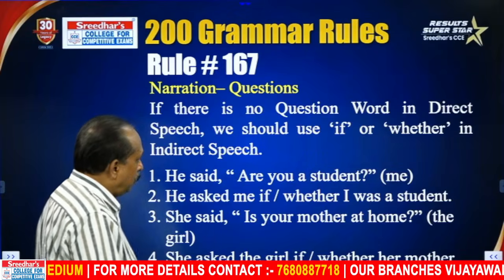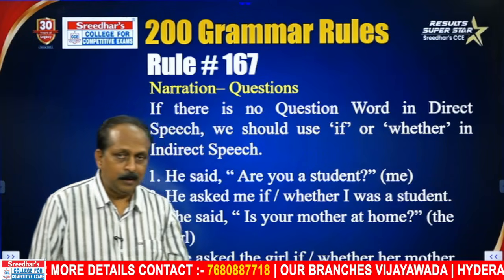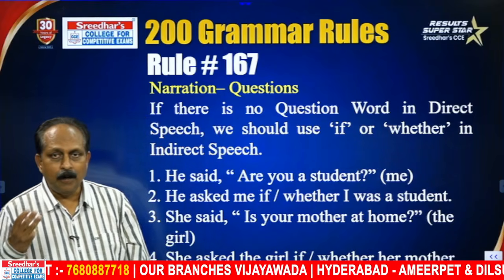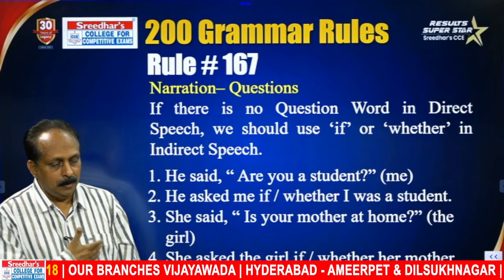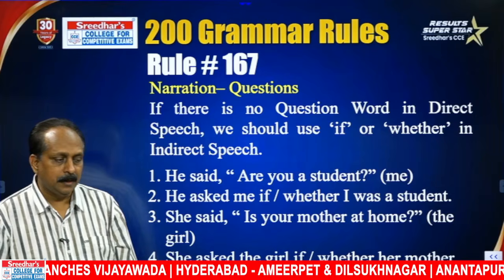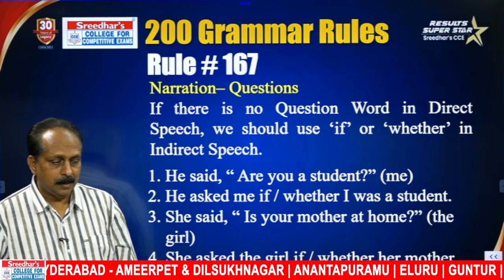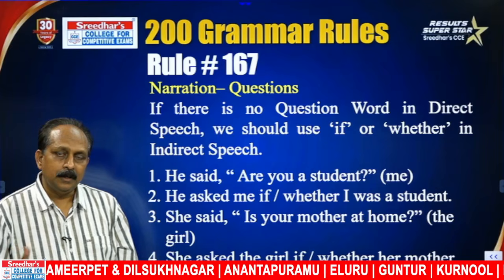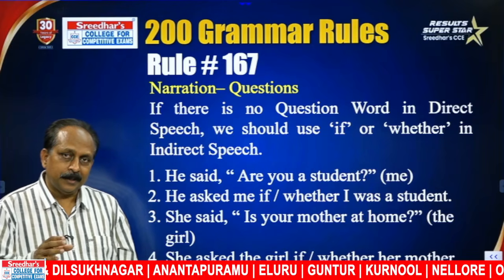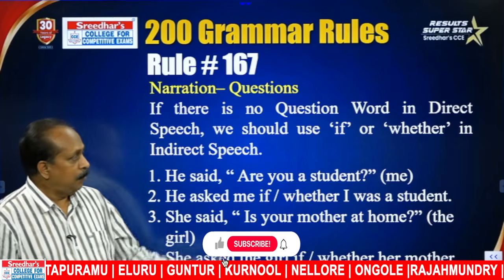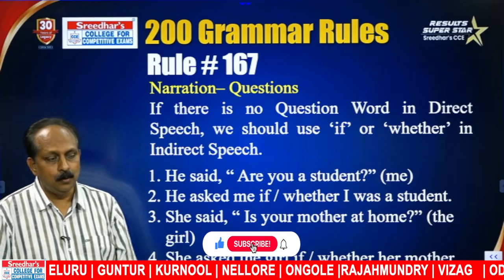Of all the rules, 11 rules, 3 are based on statements and 5 are based on questions. You have learned all the 5. 3 plus 5, 8. And 3 more rules are based on commands and requests. Of all the 11 rules, rules related to questions are very important. How many rules are related to questions? 5 rules.